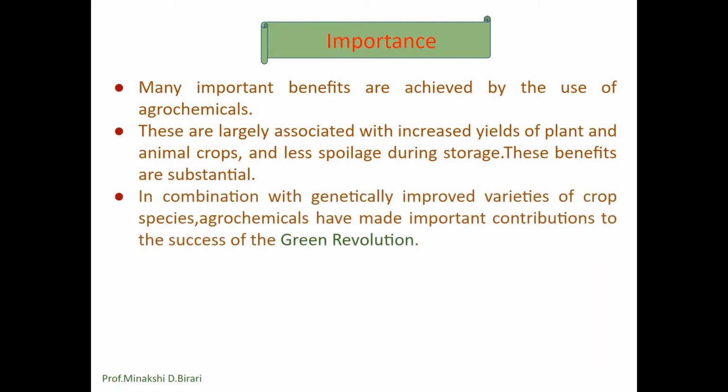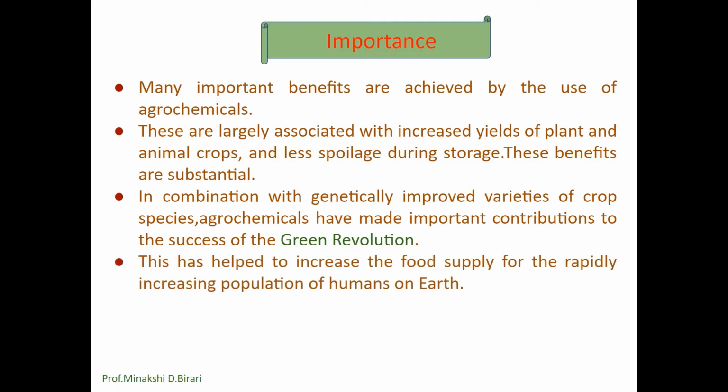In combination with genetically improved varieties of crop species, agrochemicals have made important contributions to the success of the Green Revolution. This has helped to increase the food supply for the rapidly increasing population of humans on earth.